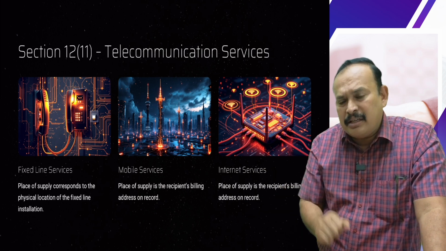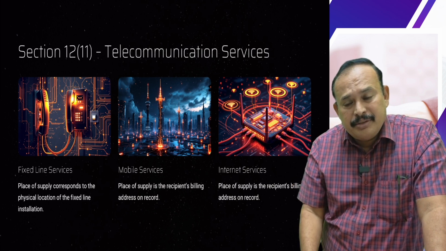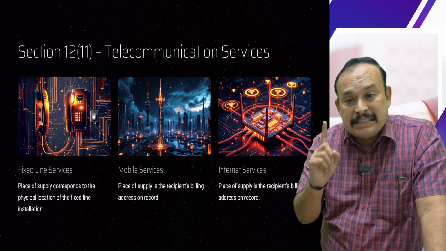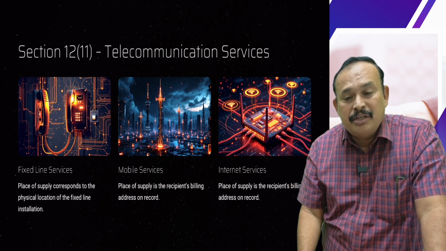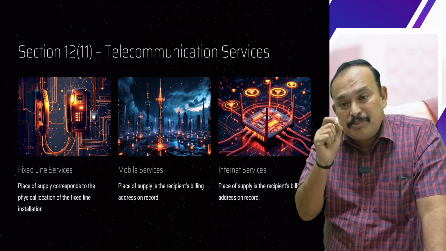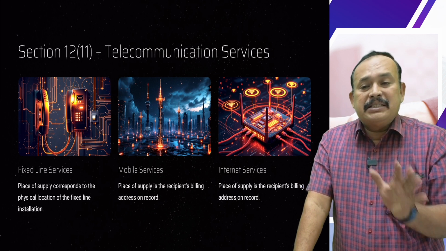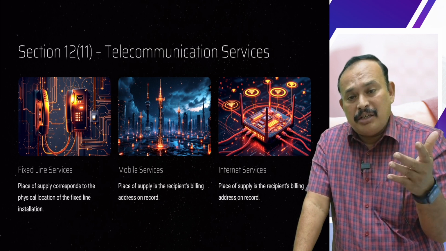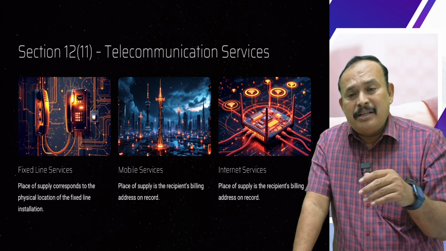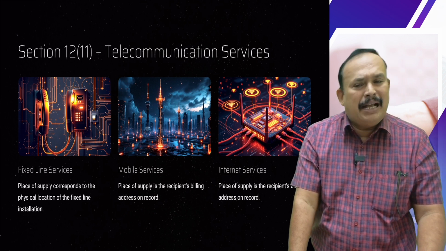Reason, as per the recent TRAI regulations, the telecommunications regulatory body said all service providers of telecommunication services should know to whom they are providing services. Their address must be obtained in a clear-cut manner. Therefore, where fixed lines are installed for broadband is the place of supply. In the case of mobile services and internet services provided for telecommunication purpose, the billing address of the recipient is the place of supply. As simple as that.